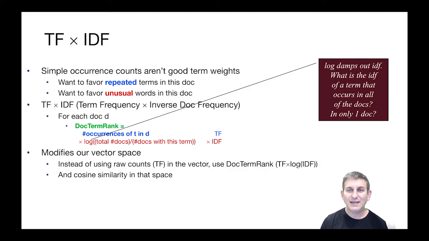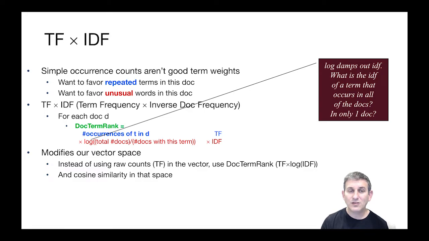And you can think about what's the IDF of a term that occurs in all of the documents. Well, then the fraction is going to be 1, right? And the log of 1 is 0. So the rank of a term that's in every single document is 0. Effectively, stop words do not affect search at all because their TF-IDF will be 0. It's as if they don't even show up. By contrast, if a term is very rare, it only occurs in one document, it will have the maximum possible value for total number of docs over number of docs with this term. And so the log seems to be doing something kind of right, and in the meantime it's kind of damping out the growth of this curve over time.